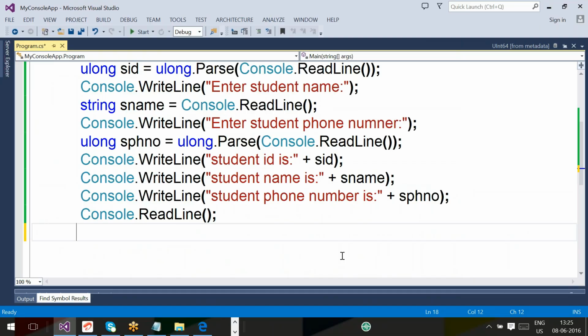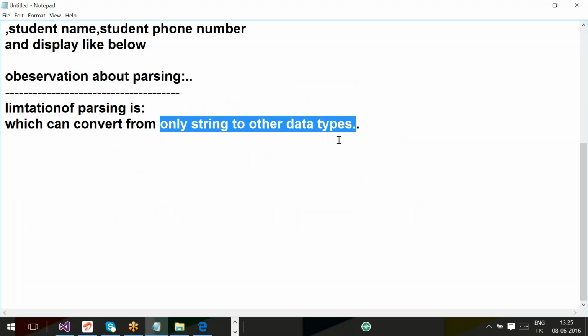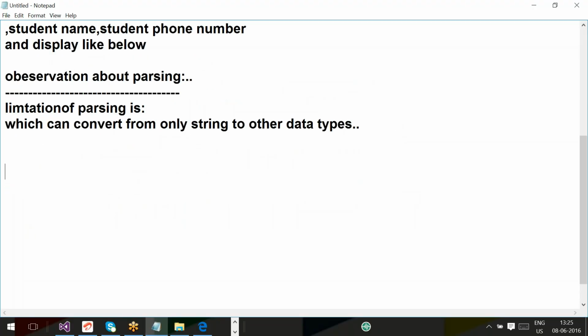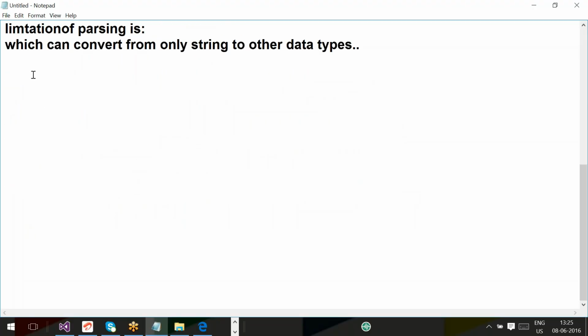Okay, now I'll do one thing. I'll give you a couple of tasks on this parsing, and you can complete those tasks by tomorrow. Don't expect that I will discuss them again. We are going to start tomorrow. The topic is converting, the next topic. But up to that, if you want to be perfect on this topic, tasks for you are: